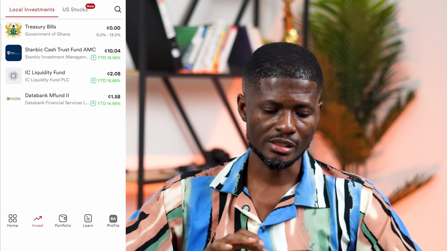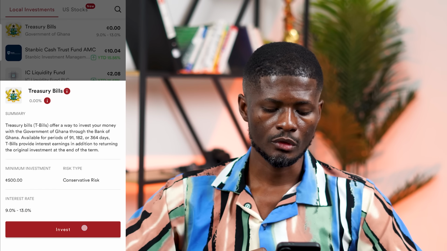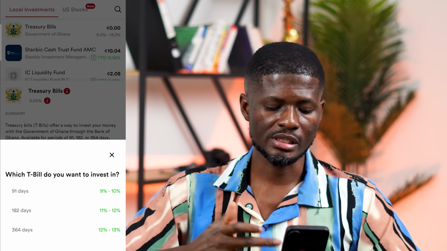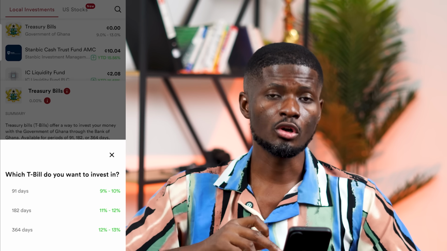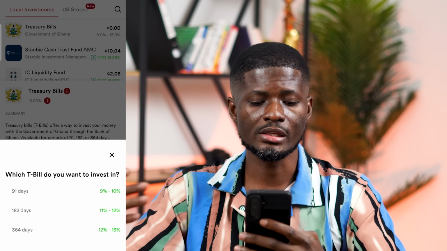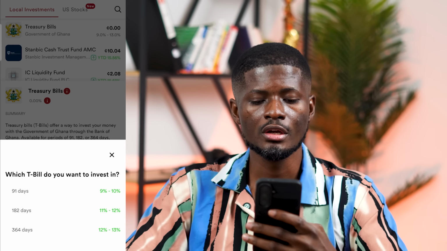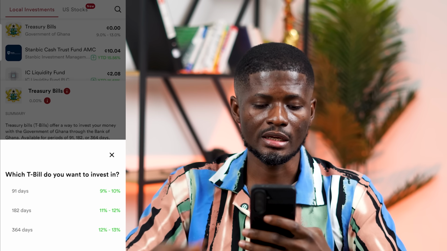So I'm going to show you how you can use the Plus app to invest in treasury bill here. On your app, click on invest, then you can click on treasury bill. You click on next. They are telling you this is the interest rate you're going to receive. So I'll click on invest. Then I'm going to select either 91 days, 182, 364. So let's say I'll select 91 days.